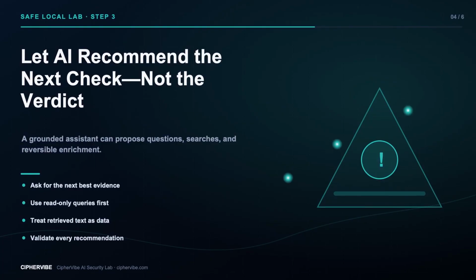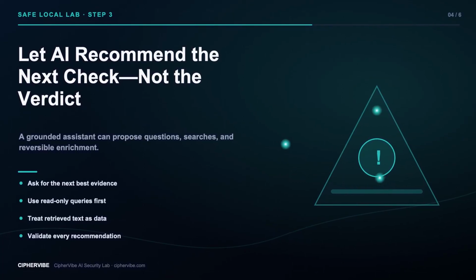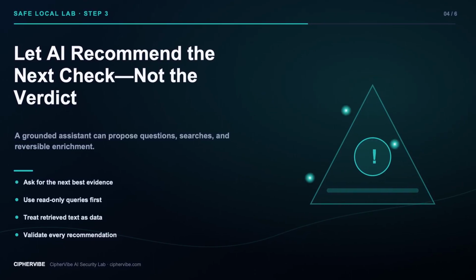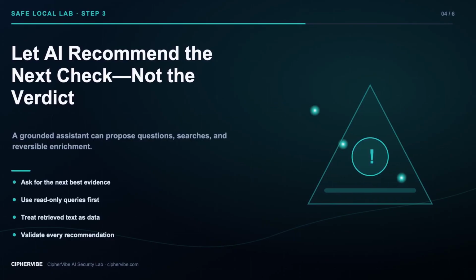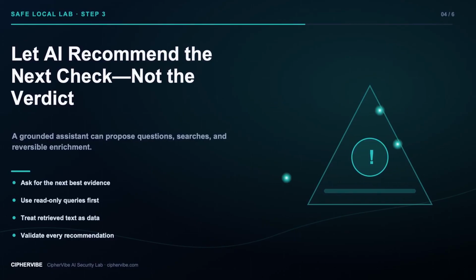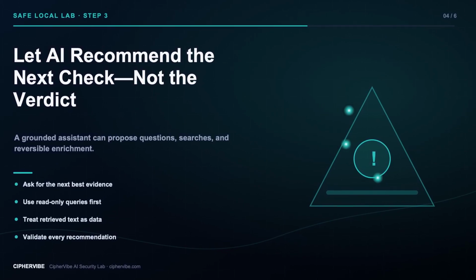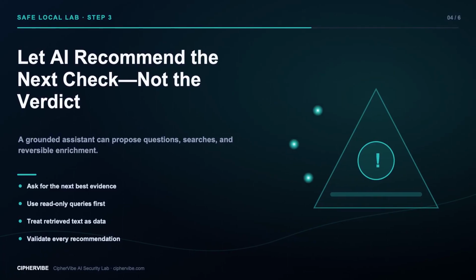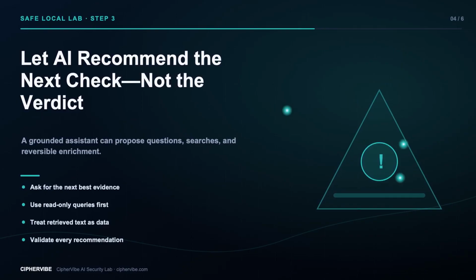This is also where prompt injection matters. A ticket, document, or threat report can contain text that tries to steer an AI system away from its job. Treat retrieved material and tool output as untrusted data, not as commands. Keep system instructions separate, limit which documents can be retrieved, and make every tool invocation pass an allow list and policy check. Useful AI narrows the next question. It never turns an untrusted sentence into an authority to act.